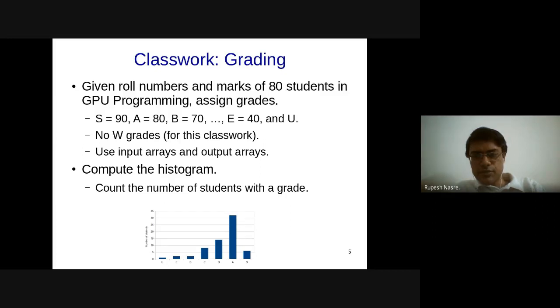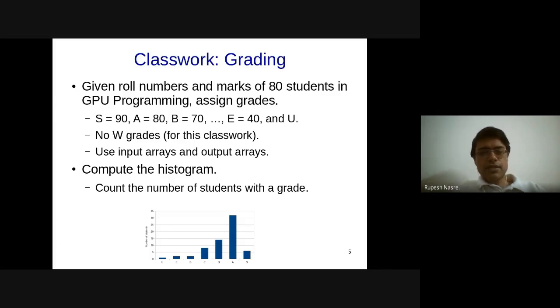This seems to be the correct code. This seems to be fine. So we have not studied atomic add. So Aditya is a little ahead of us, but let's hold on to it. This code seems to be correct. We can get the histogram using this.